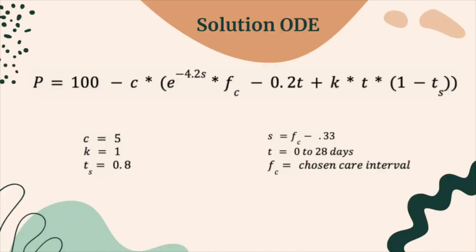One can solve this ODE when you take the equation from the previous slide, P is equal to P naught minus the integration of mortality risk dt, and plug in the health equation and C for mortality risk from the previous slides, as well as your initial condition of 100 kangaroo pairs. And when you plug in and integrate, you get this equation. And then for our case scenario and what we're calculating, these are our scaling factors of C equals 5 and K equals 1. And of course, we're going to be graphing our data on an interval of 0 to 28 days because that was the length of the study in the problem statement.